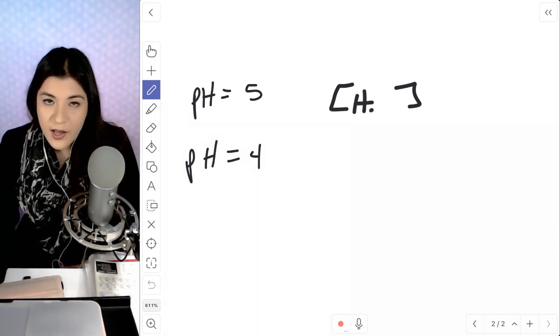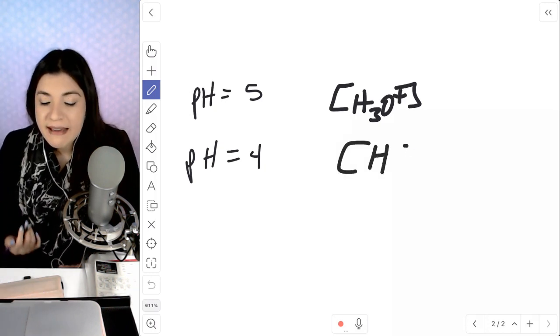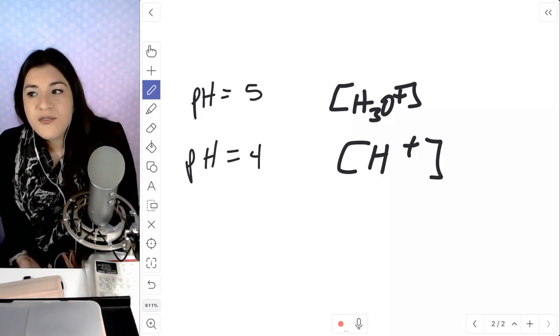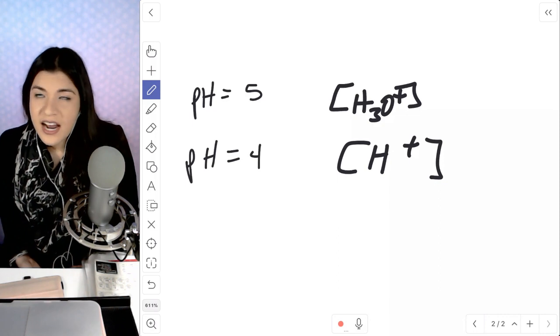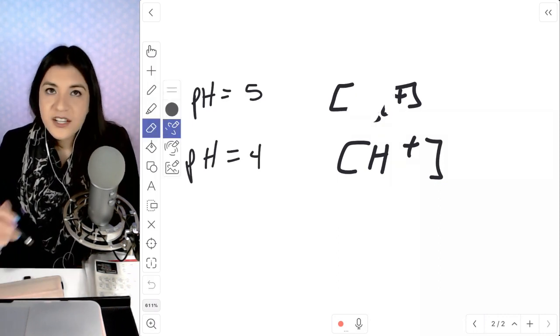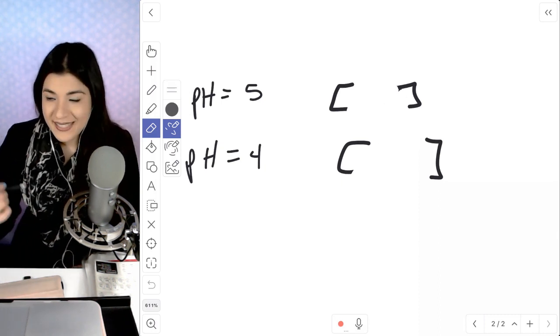So our hydronium ion, you might have seen it like this, or H+, they both mean the same thing. I would state that it's more of our concentration of our acid, and actually, no, I'm sorry, opposite. pH of 4 has more acid. pH of 5 has more base.